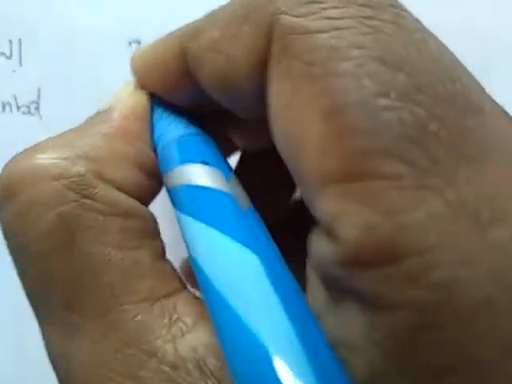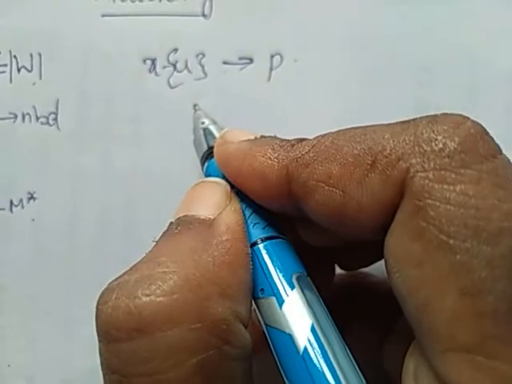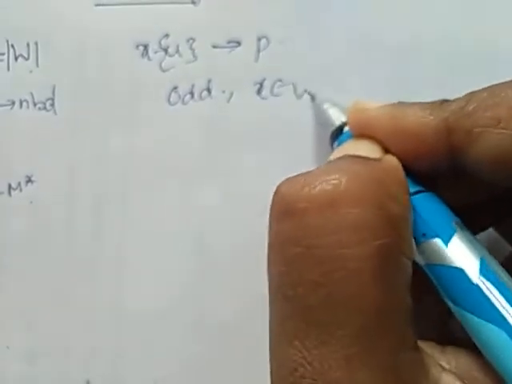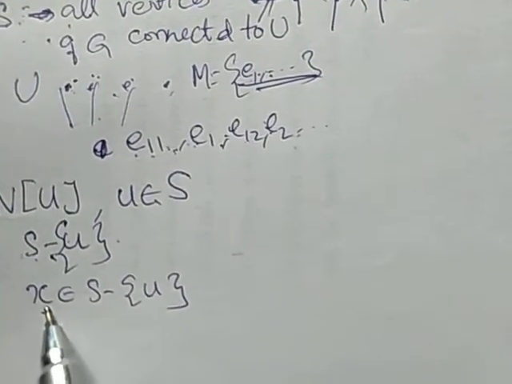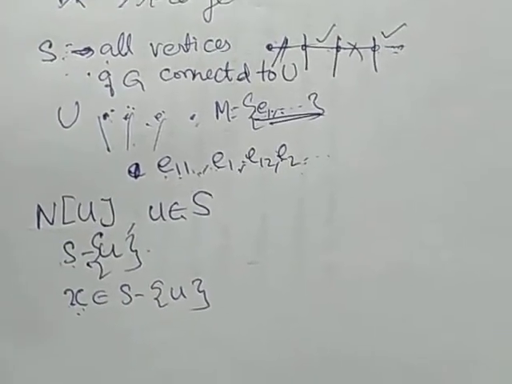Now since G contains an X to U alternate path, I am taking the path as P, which is odd in length, and X belongs to W. So actually all the vertices will be incident with M. Suppose there exists a vertex which is incident with no edges of M. Here for X, it does not have any edges of M. If I am considering it like this.